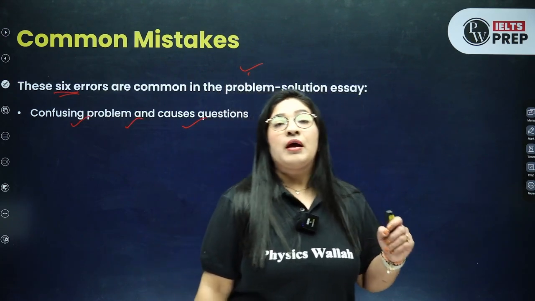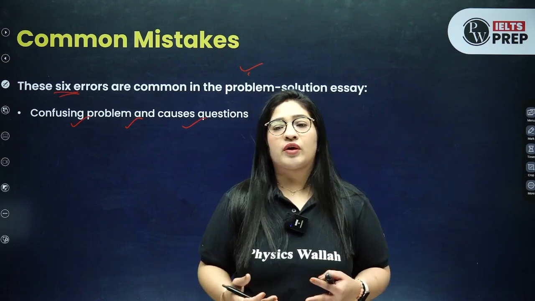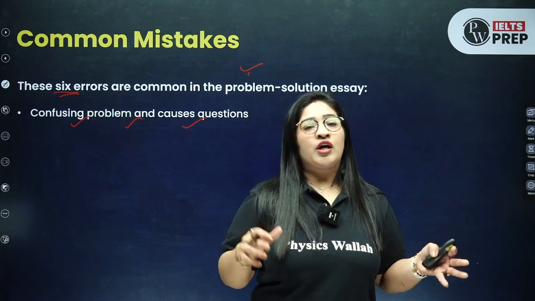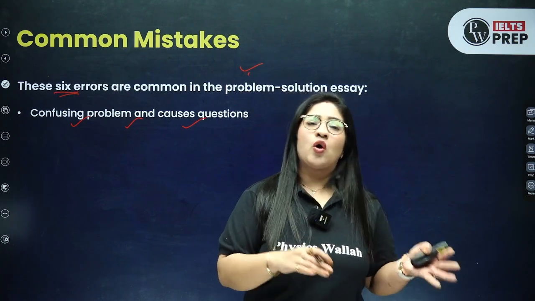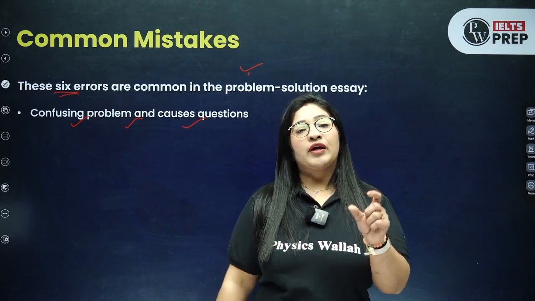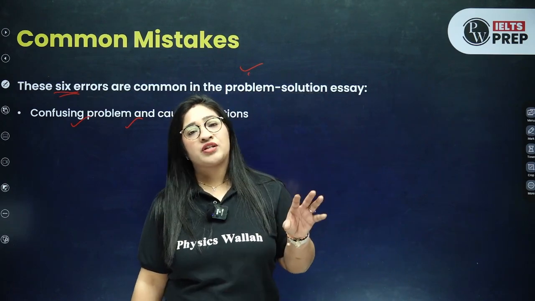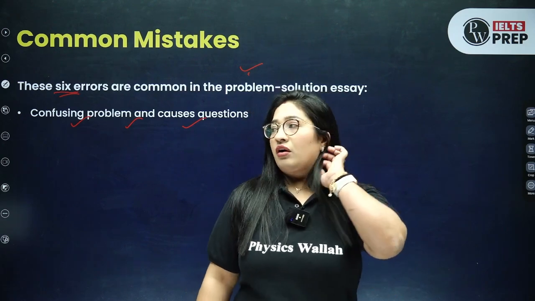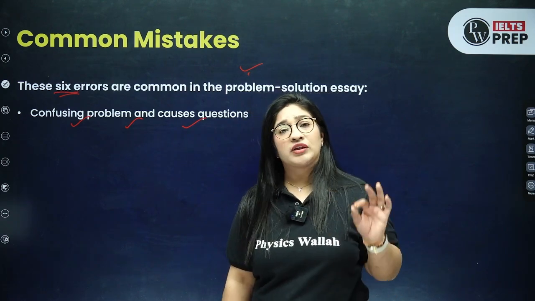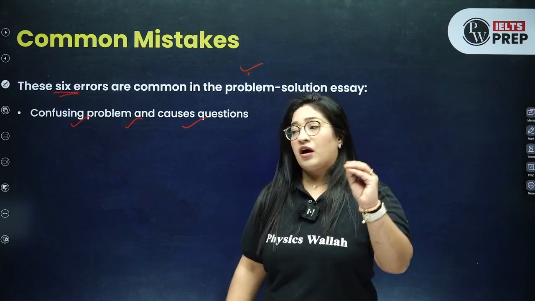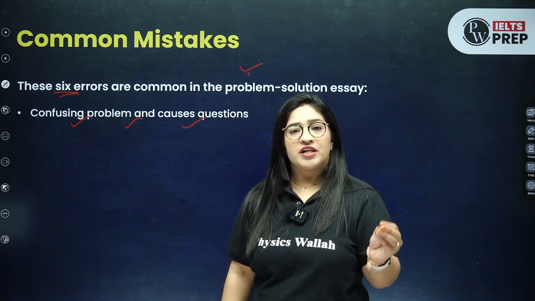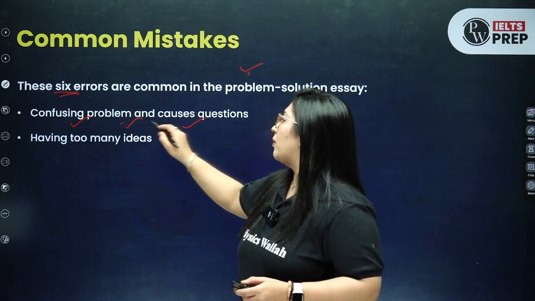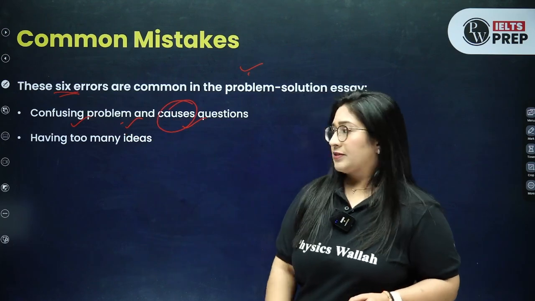You know the problem, but when you're writing the causes, what are the causes of this traffic congestion, you are not being very specific. You're talking about anything which is relevant or not relevant. Keep in mind कि आपको एक टॉपिक दिया है कि भाई प्रॉब्लम क्या है, ट्रैफिक कंजेशन है, तो आप जितने भी कॉजेज जनरेट करेंगे, जितने भी रीजंस आप लिखेंगे, make sure that you are writing based on that only, the traffic congestion. Do not write down anything which is not related. So make sure that you are clear with the problem and then you are developing the causes.